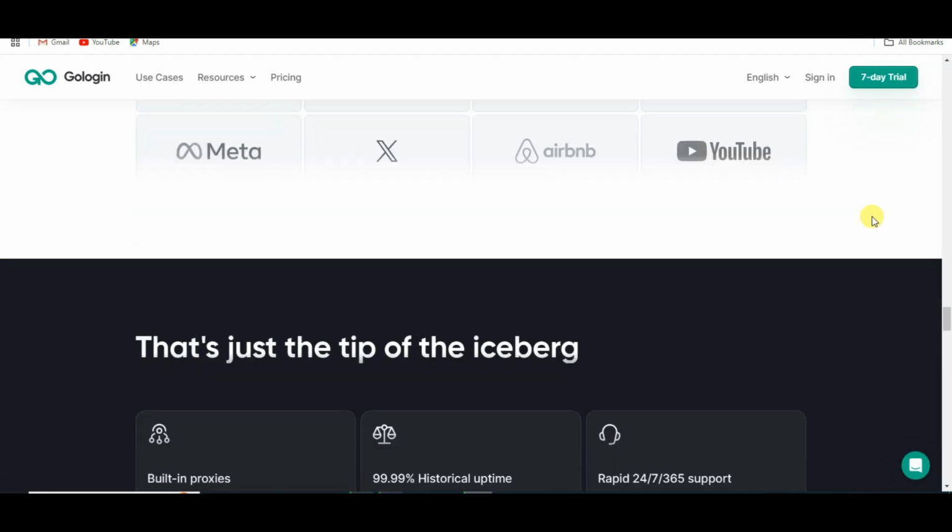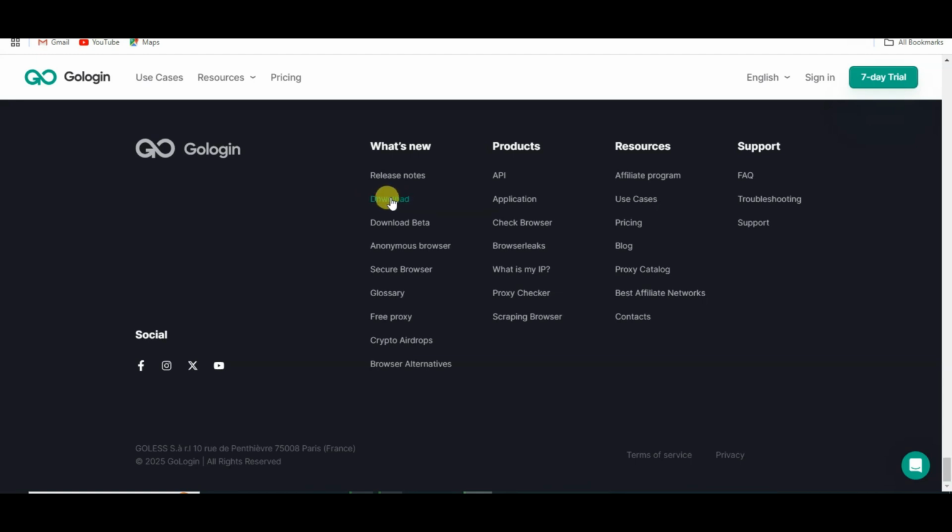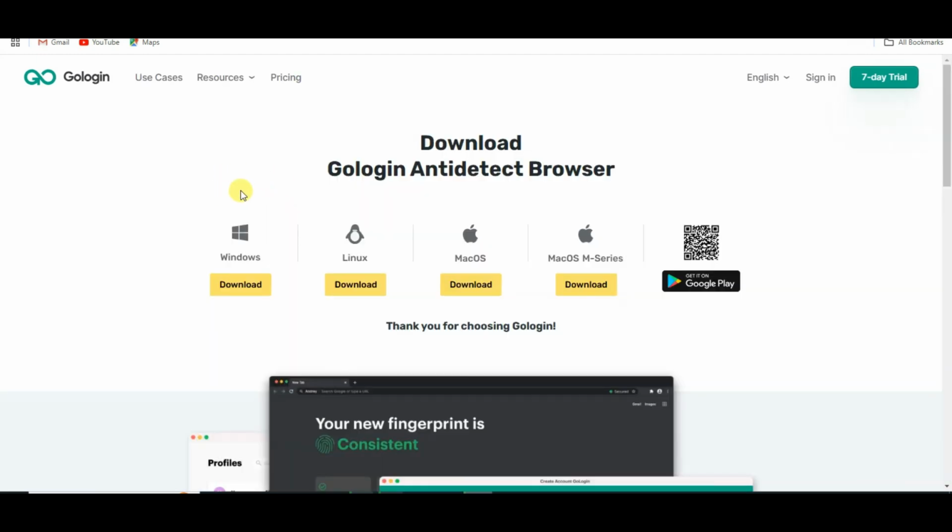You can scroll down. You can click on the download button. Guys, if you have Windows, then you can click here to download this software. If you have Linux, then you can click here to download this software. If you have a mobile device, then you can scan this code to download this application. In my case, I'm using Windows. Here you can see this software is downloading. After downloading this software, you can install it on your device.